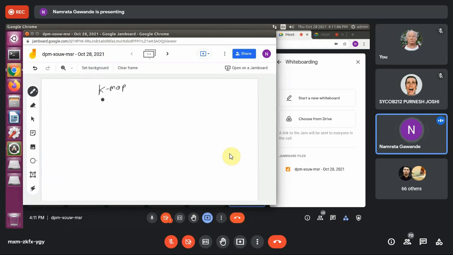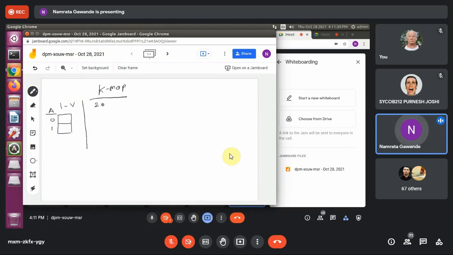Okay, K-map. So for K-map, this is the first one. This is the one variable K-map. For that there is only one bit that is always used. If I consider the variable name as A, then A can take input 0 or input 1. So 2 raised to power 1. Fine, that is one variable.